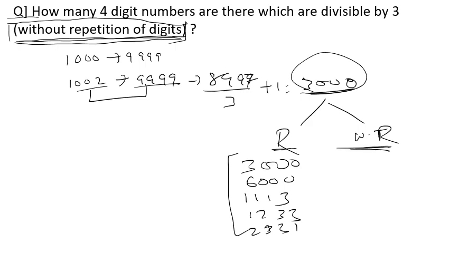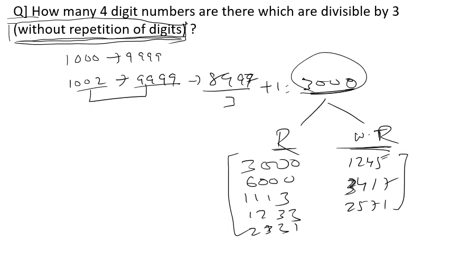Okay, where without repetition I mean numbers like 1245, or I can say 3417, or you can say numbers like 2571.